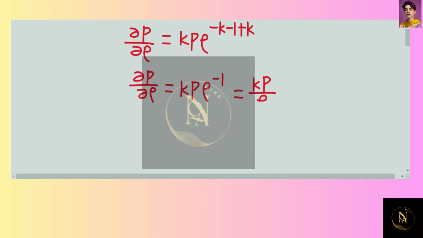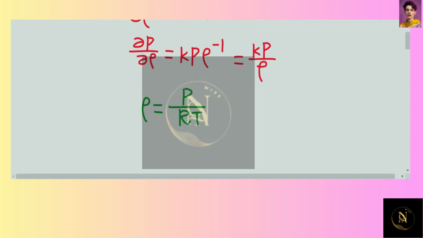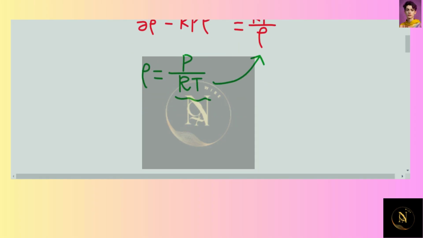over rho. So we know the density rho can be also expressed as P over RT. R is the gas constant, T is the temperature. So now let's plug back into the equation, using P over RT to substitute for the density rho. So therefore, we'll have del P over del rho is equal to